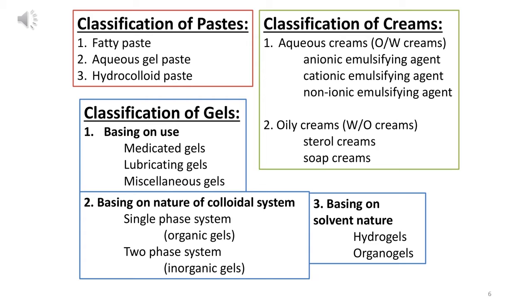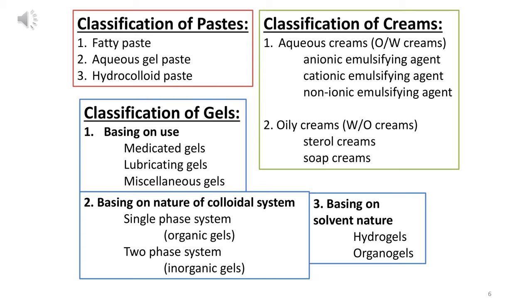Second one is oily creams. Means oil will be more and water will be less. So it is called water in oil. Means oil will be more and water will be less. So one is oil in water creams. Aqueous creams are of three types: anionic, cationic, and non-ionic emulsifying agent.